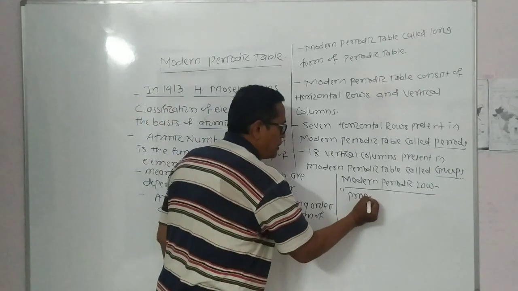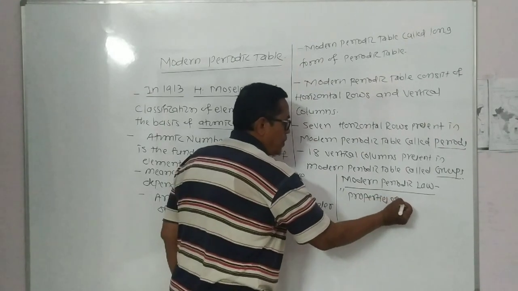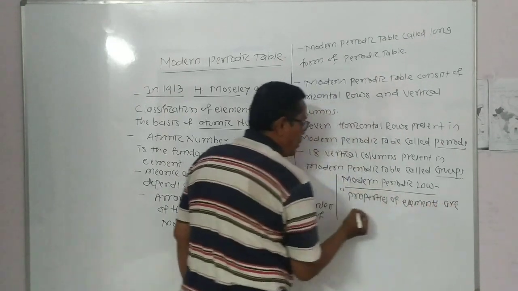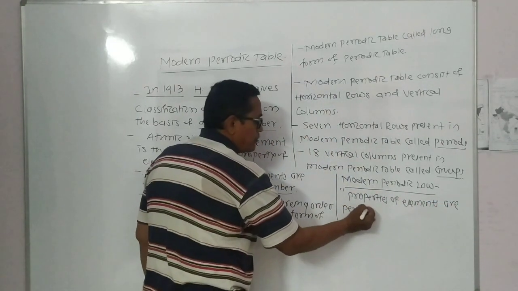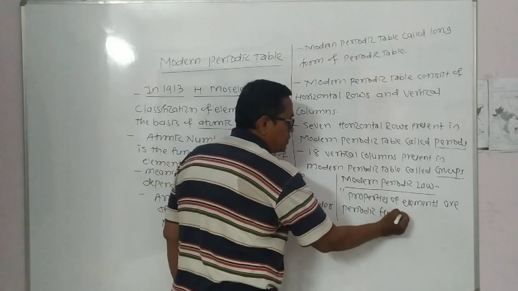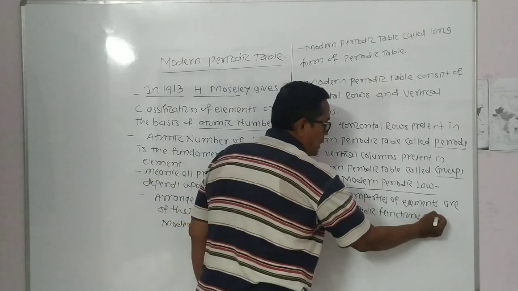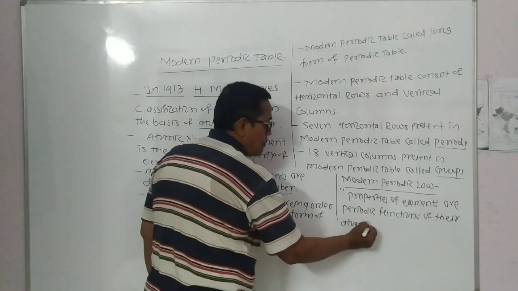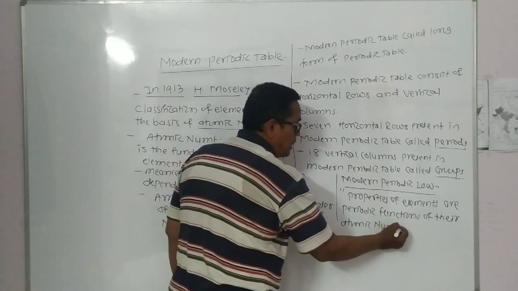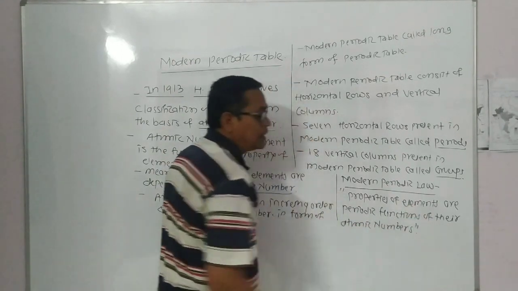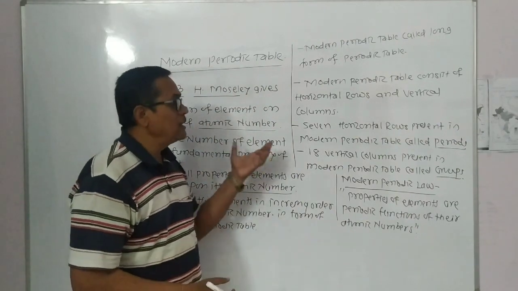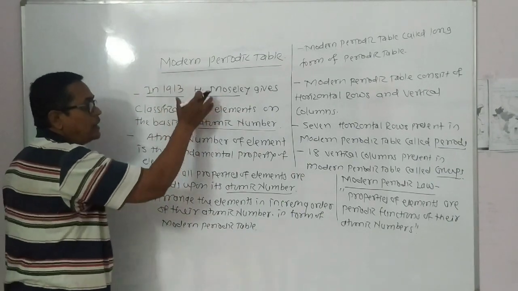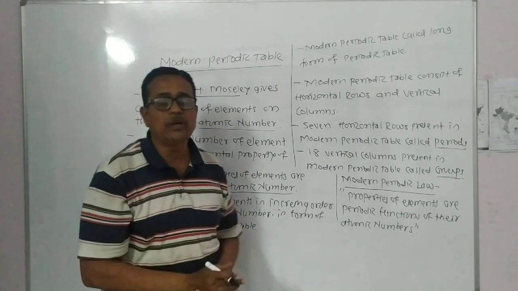Properties of elements are periodic functions of their atomic numbers. That is the statement of the modern periodic law, and this is the introduction of the modern periodic table. Here we start the modern periodic table, and this is totally the introduction to the modern periodic table.